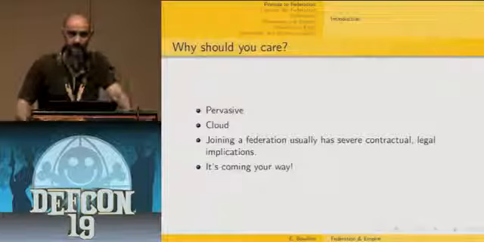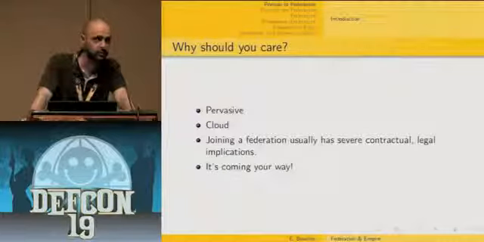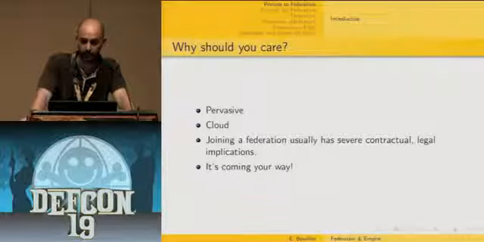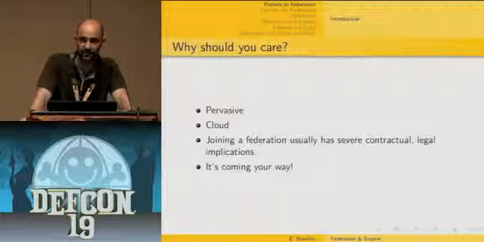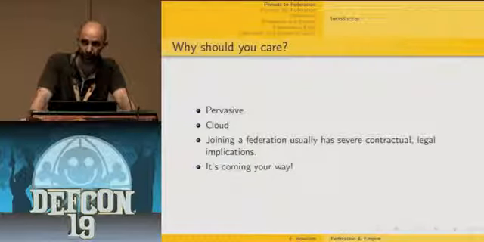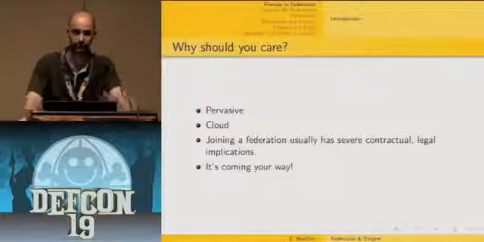And the last point is that depending on the context of deployment you're considering, be it business to business, banking, government for, let's say, tax payment, for instance, this kind of deployment and the associated security issues might entail some very thorny contractual, legal, and even privacy issues. That's why it's important to take care of that.